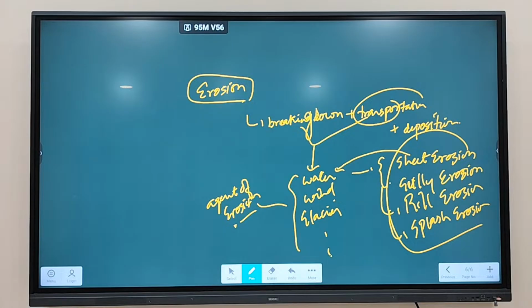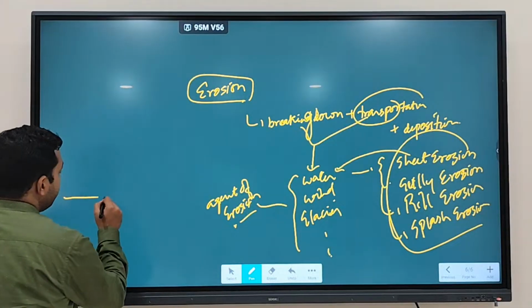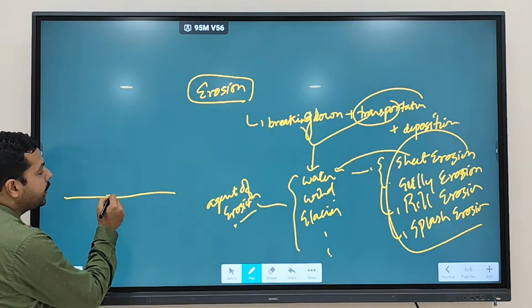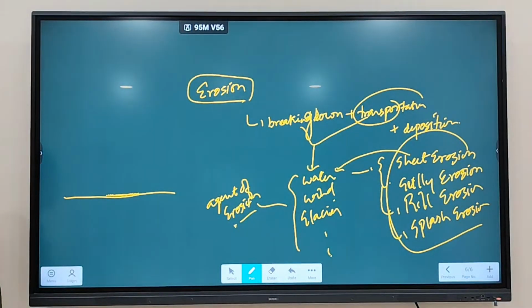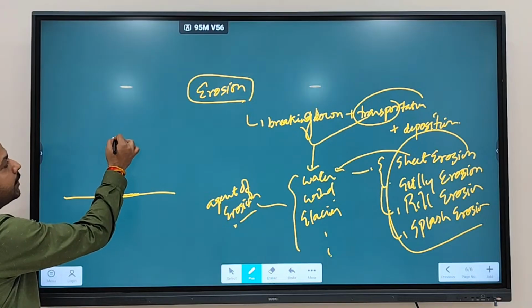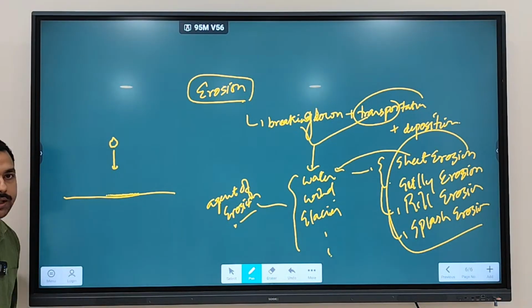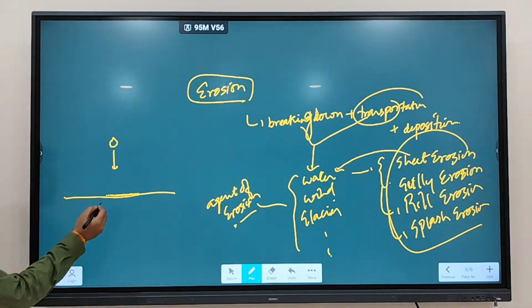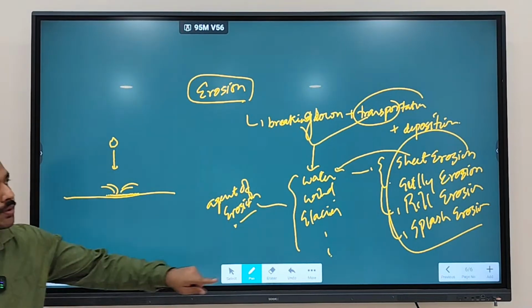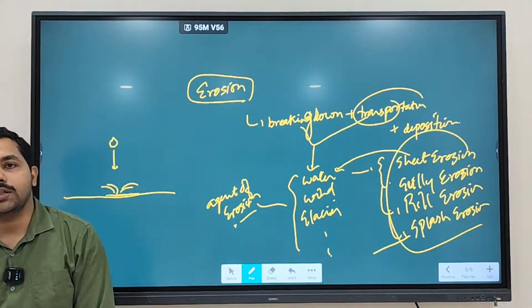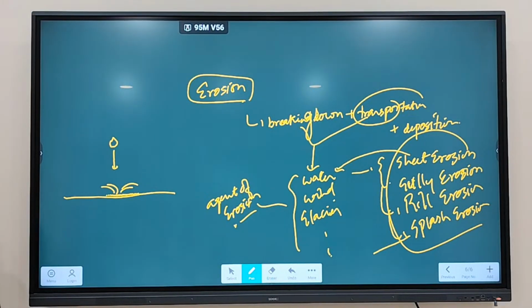Now what is this splash erosion all about? Let's say there is a soil particle, and this is a rain droplet which is falling down. What will happen? The sediment will be splashed. When rain water falls, the material at the bottom will move away, and this type of erosion is called splash erosion.